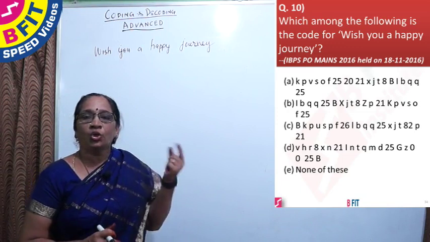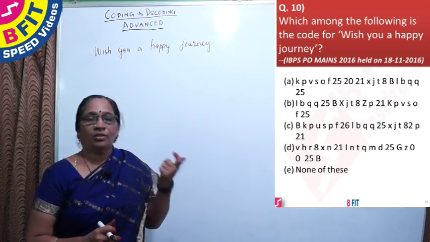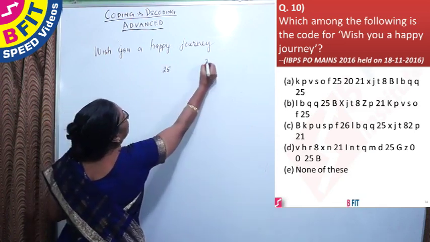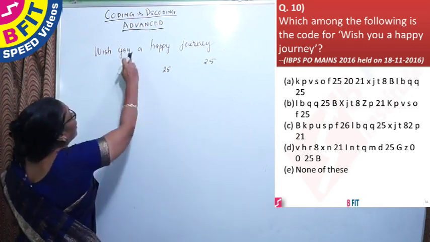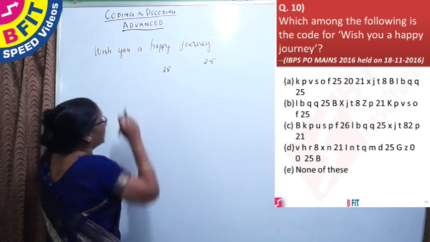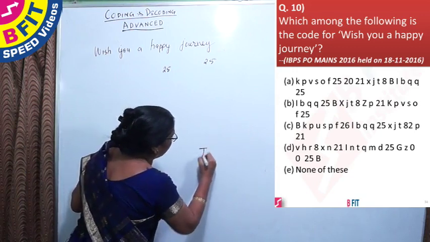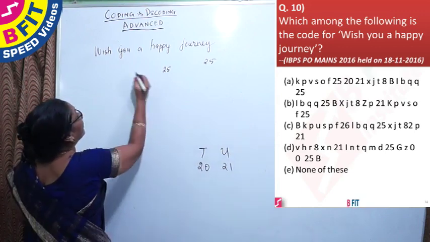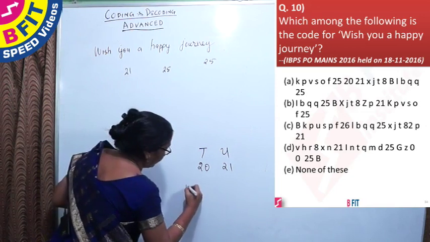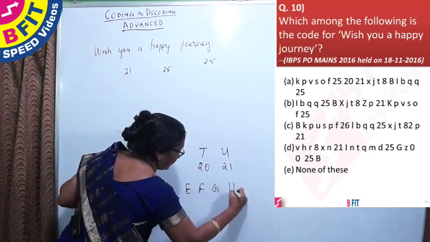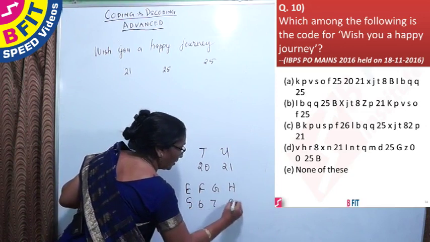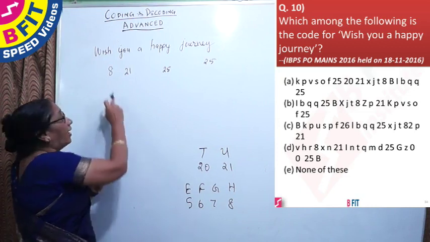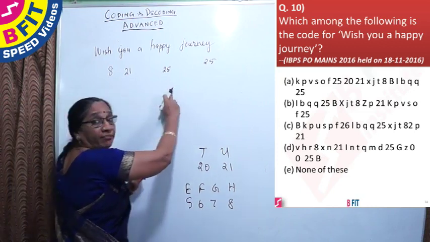Here too we have two words ending with Y, and so we have to have two 25s in our code. The positional value of U is 21, and the positional value of H is 8. So our code should contain 8, 21, 25 and 25.